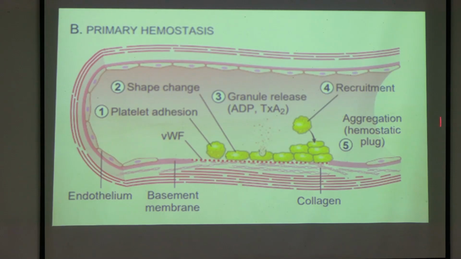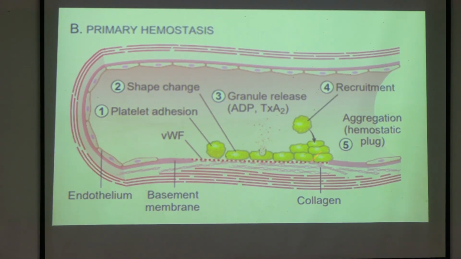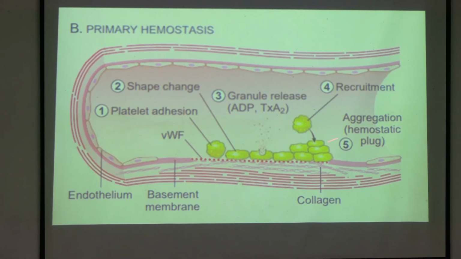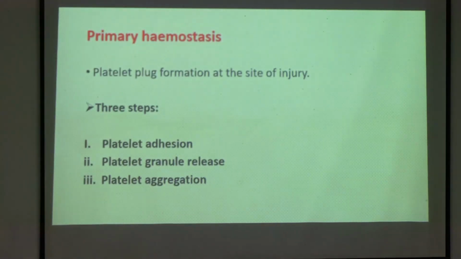Next is your aggregation. What is platelet aggregation? Now all the platelets from the body are coming and they are forming a multi-storey building type of thing, one after another, one row, then second row, then third row. So platelet plus platelet bond is known as platelet aggregation. Is it clear? The 3 things: platelet adhesion, platelet granule release and platelet aggregation. Yes or no? Everyone? Yes?